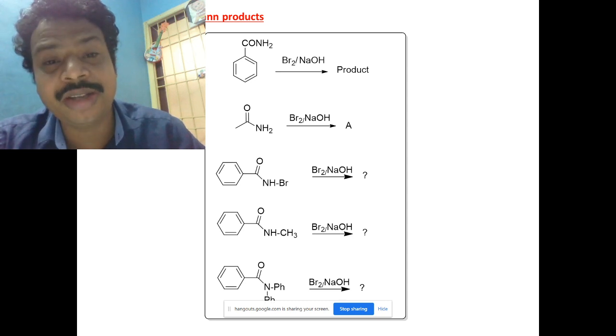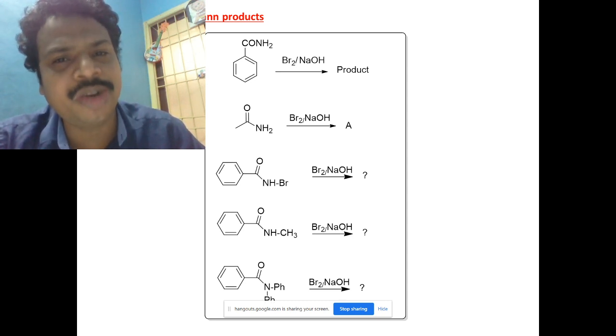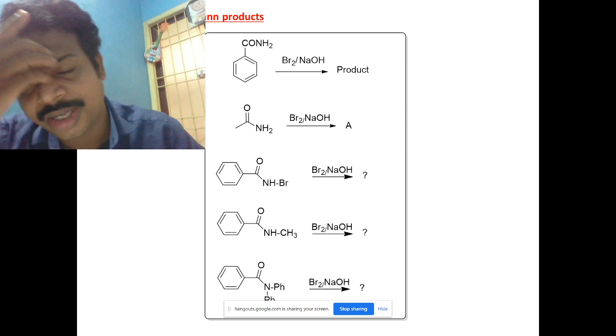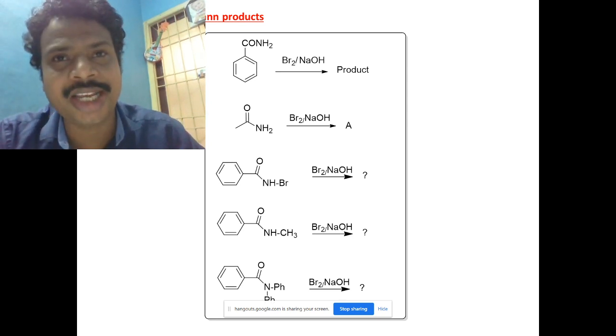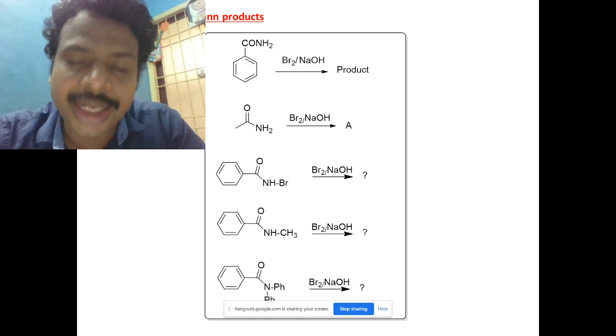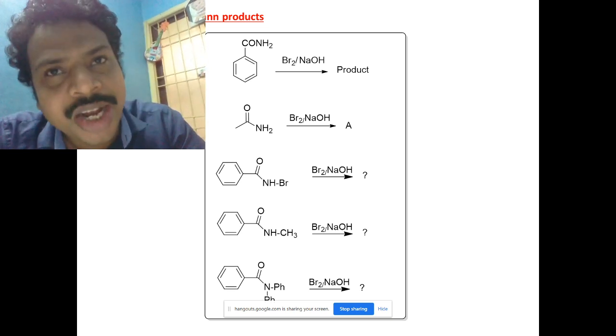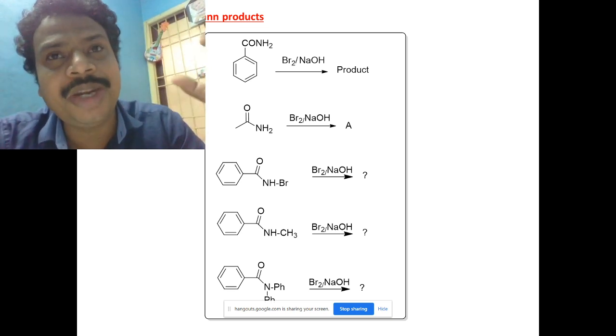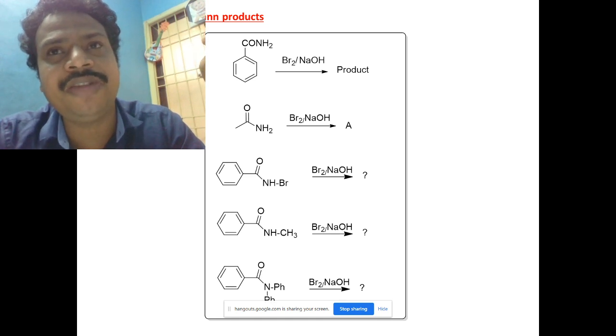The reagents are very important: bromine, sodium hydroxide, and next water. The first step is bromination, and the second step is a rearrangement, that is a 1,2 alkyl shift or aryl shift. The third step is the addition of water. Always the intermediate is isocyanate. That is very important.